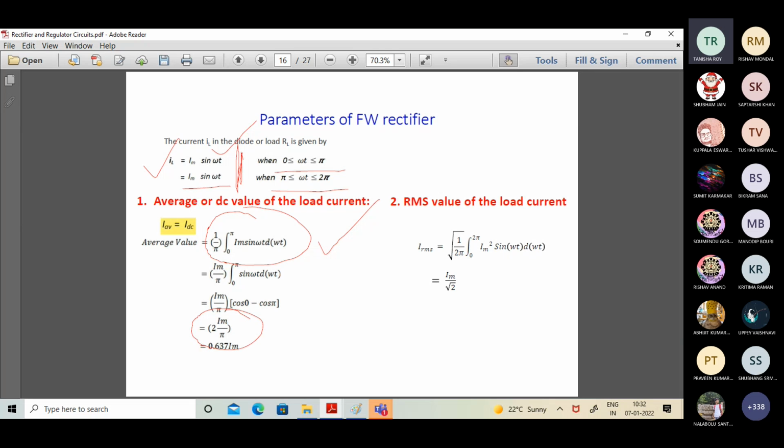Similarly, to find the RMS value of the load current, this time we put it in the form 1 by 2 pi, 0 to 2 pi. You can carry out the integration and check that the value will be equal to Im by root 2. It was Im by 2 for the case of half wave. It is Im by root 2 for the case of full wave. So we can directly conclude that the values are higher. Similarly for the average, 2 Im by pi instead of Im by pi.